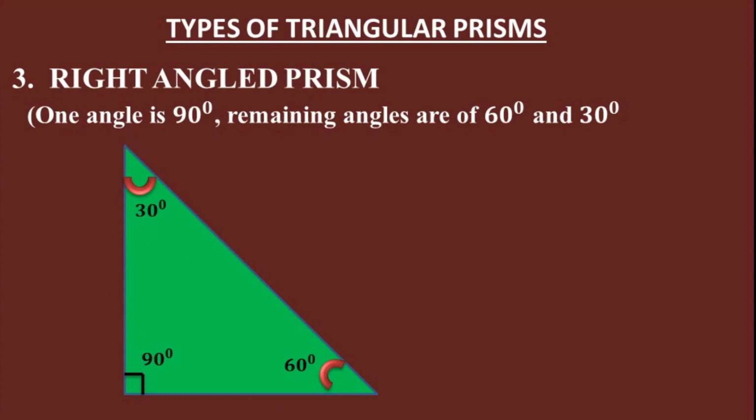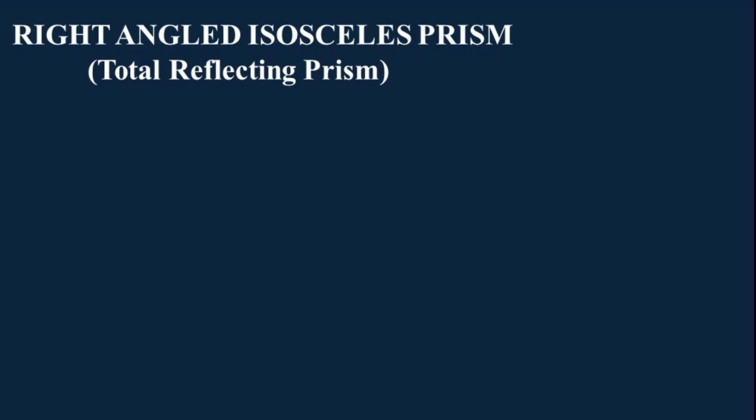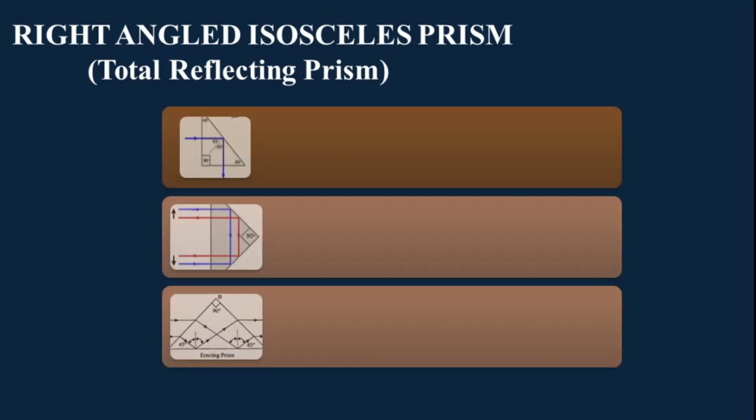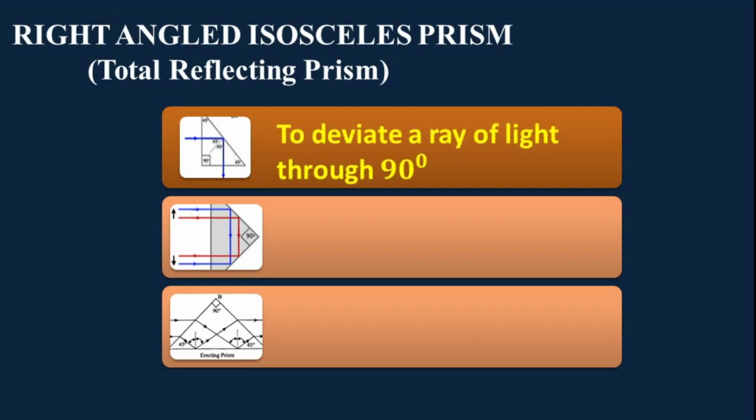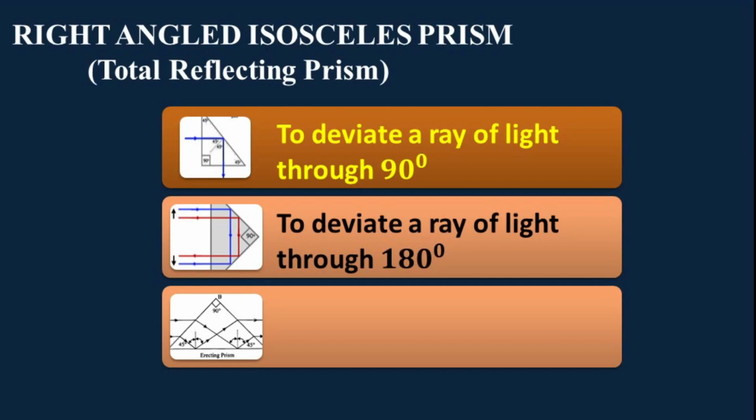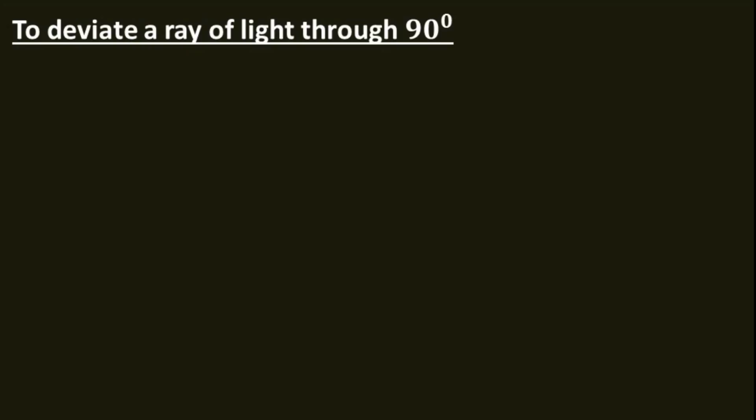Now our first type of prism, that is the total reflecting prism, the right-angled isosceles prism, is used for three purposes. Number one, to deviate a ray of light through 90 degree. Number two, to deviate a ray of light through 180 degree. And number three, to erect an inverted image. Let us understand them. First one, to deviate a ray of light through 90 degree.